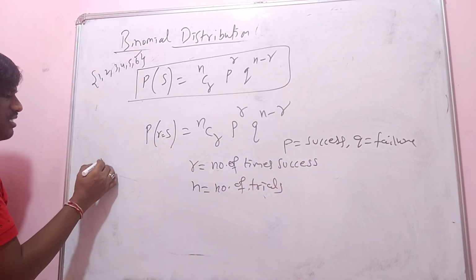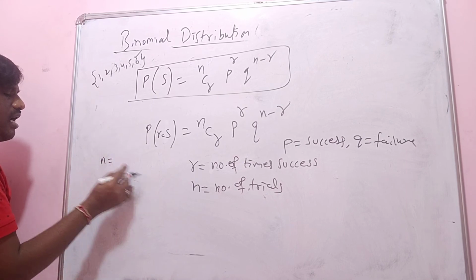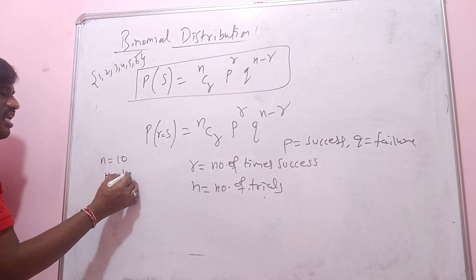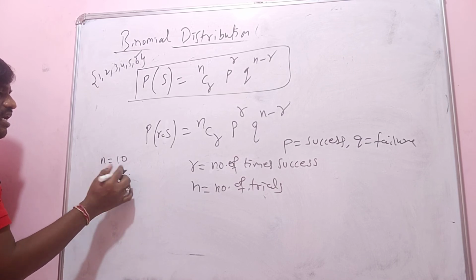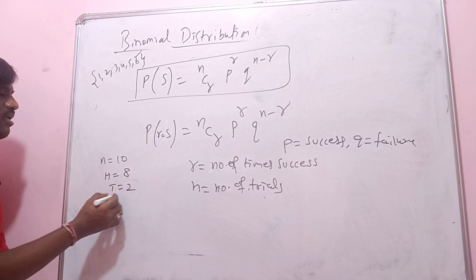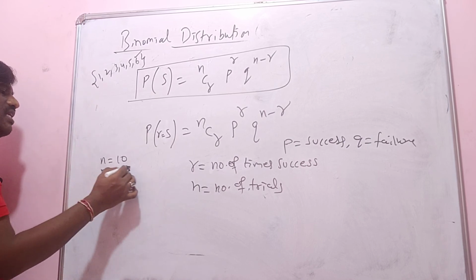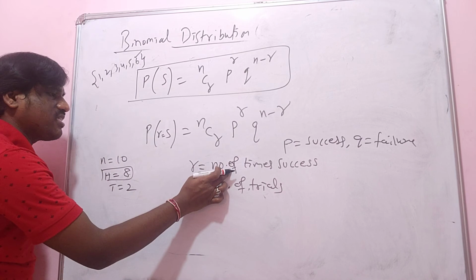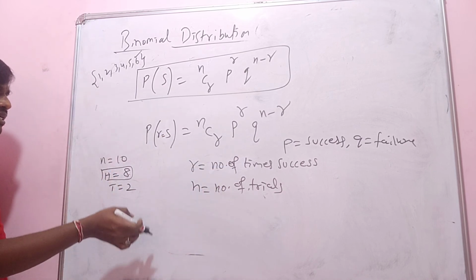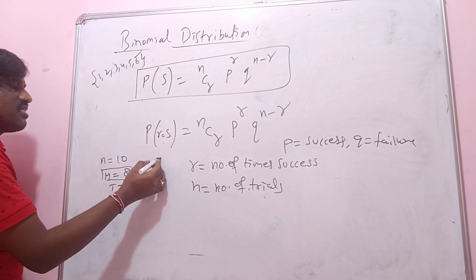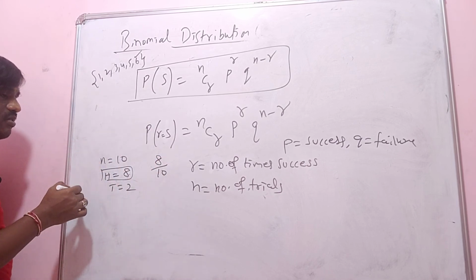Like in the previous lecture I told, I tossed the coin 10 times. In that I got the head 8 times and the tail 2 times. Getting head is my success, so the number of successes is 8, and the probability of success is 8 by 10.